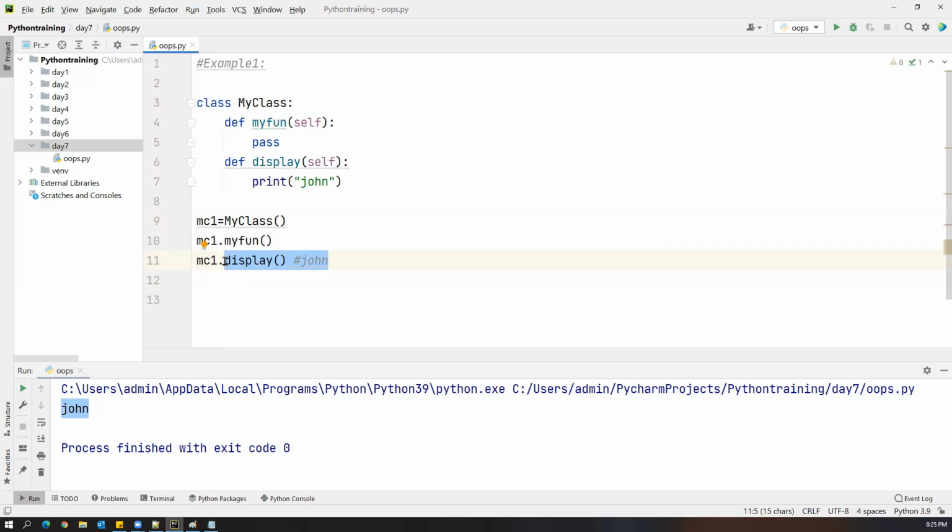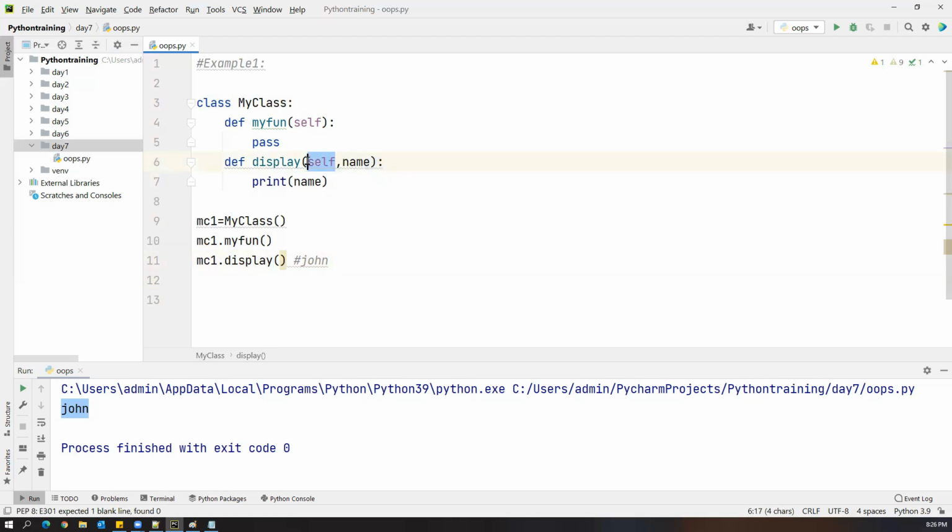Okay. So this is how we need to say. For example, I want to pass this name as an argument into this method, and I will print that name here. So now when you call the display method, we have to pass the argument. It is expecting one argument called name.